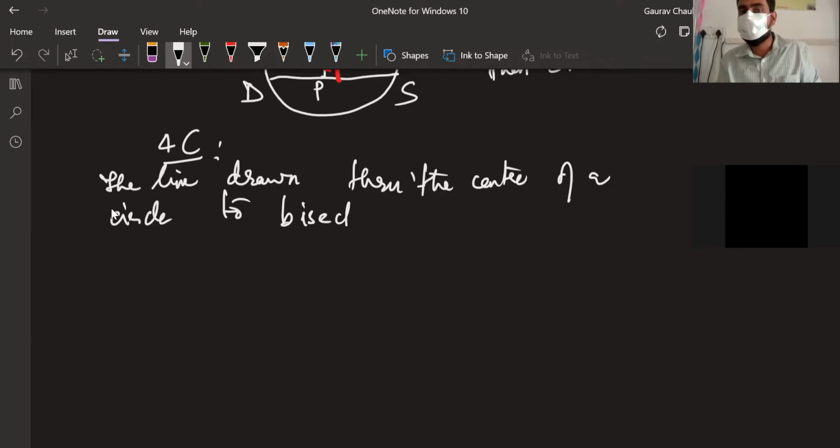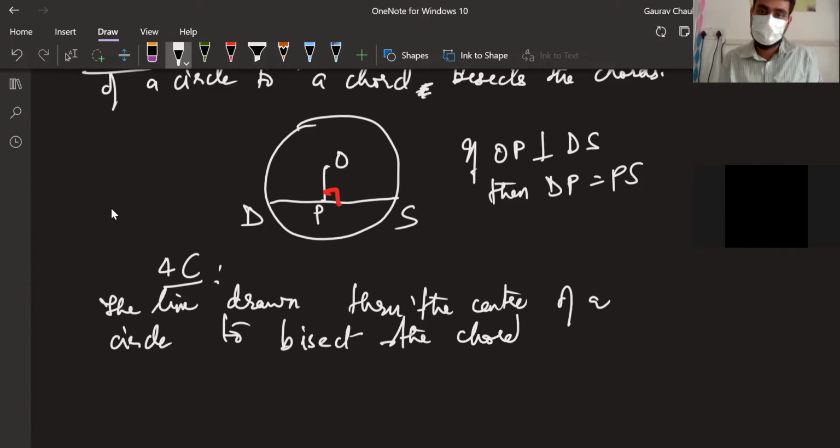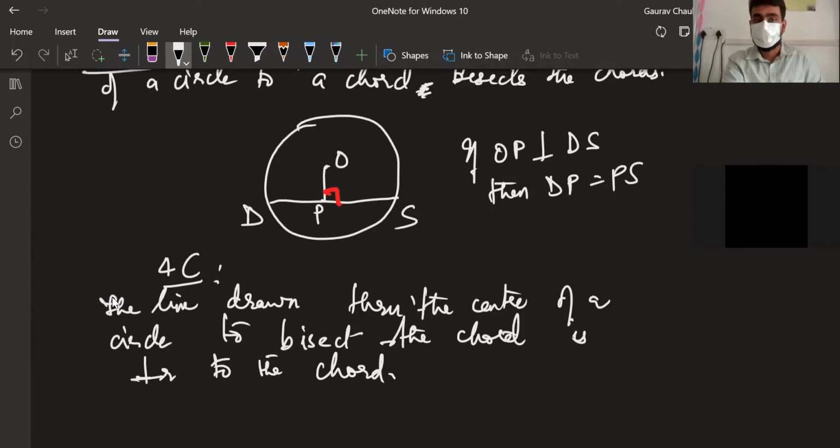Now we are assuming that it is bisecting. We are assuming that there is one line going through the center. We don't know if it's perpendicular or not, but your conclusion is that it will be perpendicular.